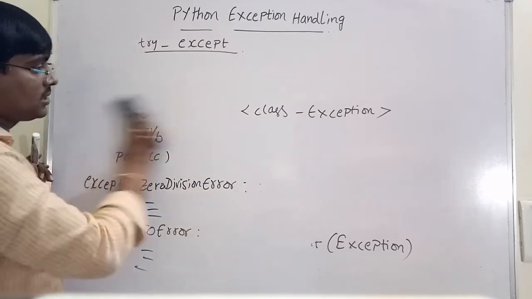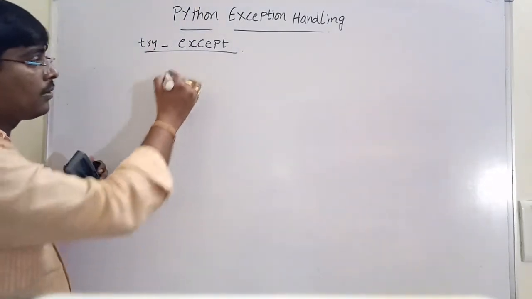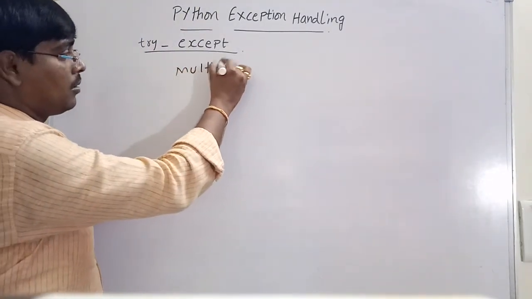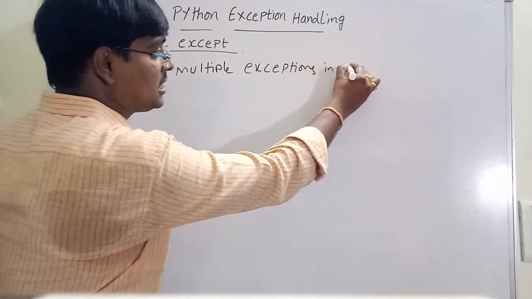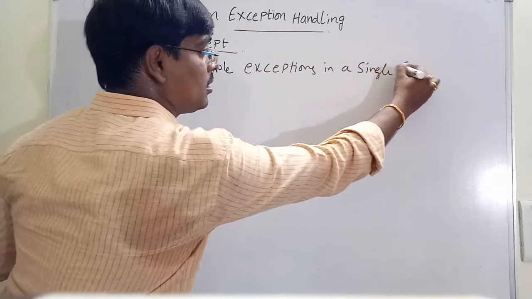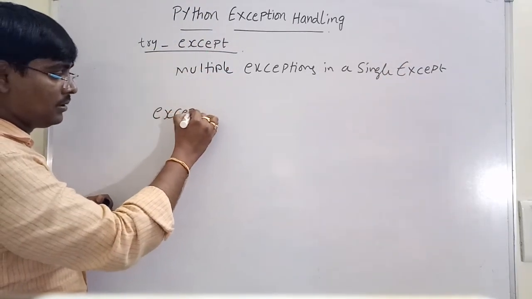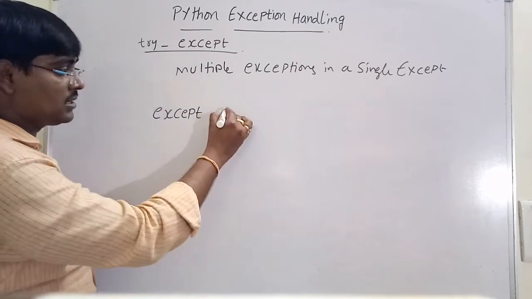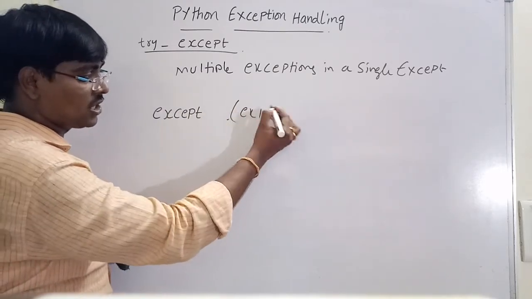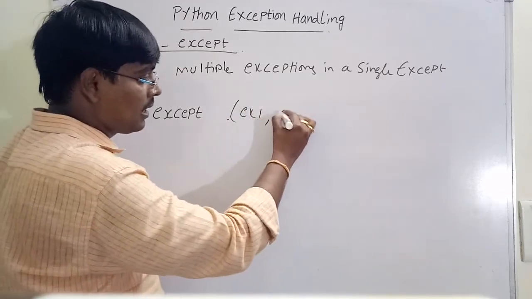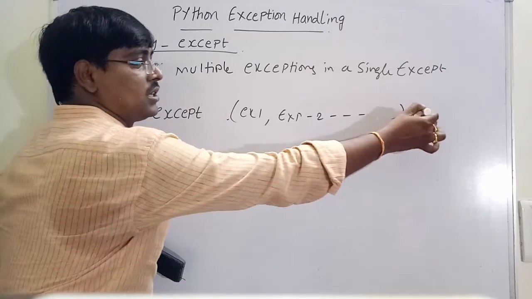The syntax is: except, exception 1, exception 2, and so on, any number of exceptions.